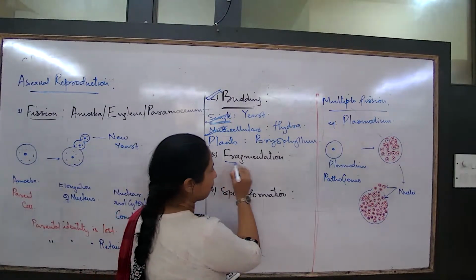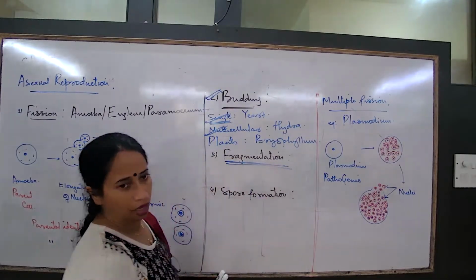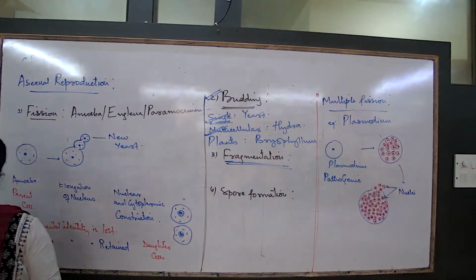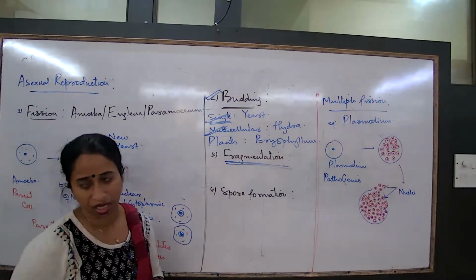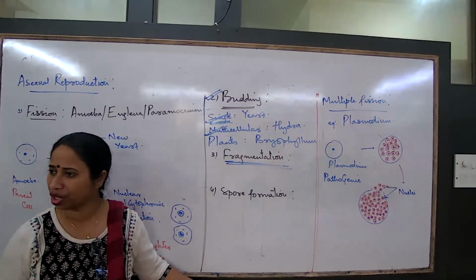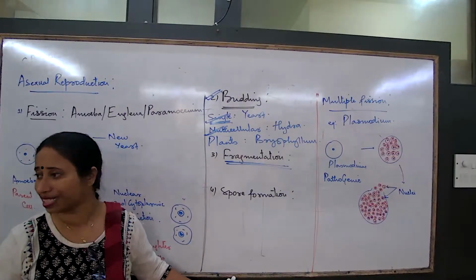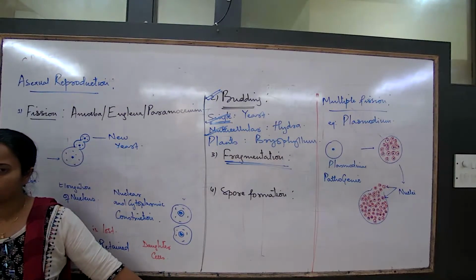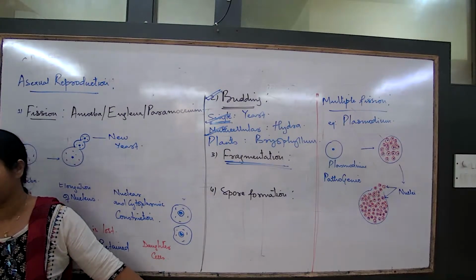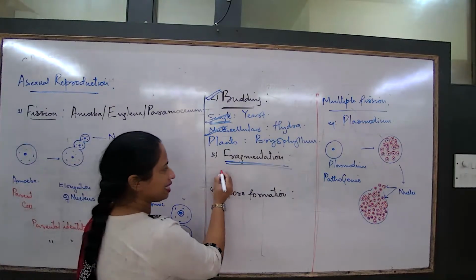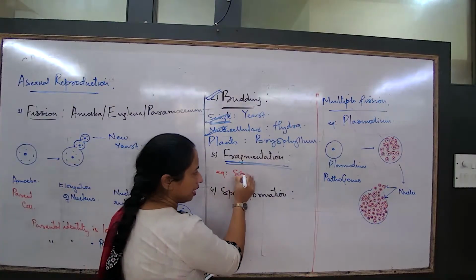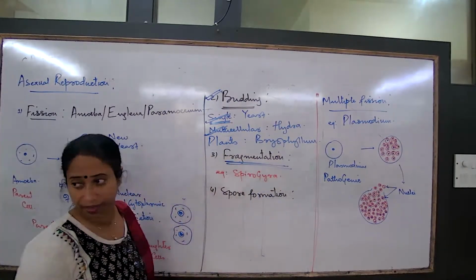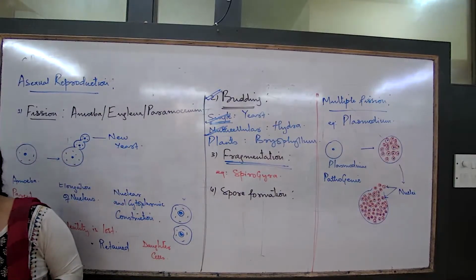We talk about fragmentation now. What is fragmentation? Why the word fragmentation? In what type of organisms? Can fragmentation happen in multicellular organisms? Yes, only in multicellular organisms. Do we ever come across a concept of fragmentation in unicellular organisms? No. So to talk about some examples of fragmentation, we are talking about examples like Spirogyra, Obelia.